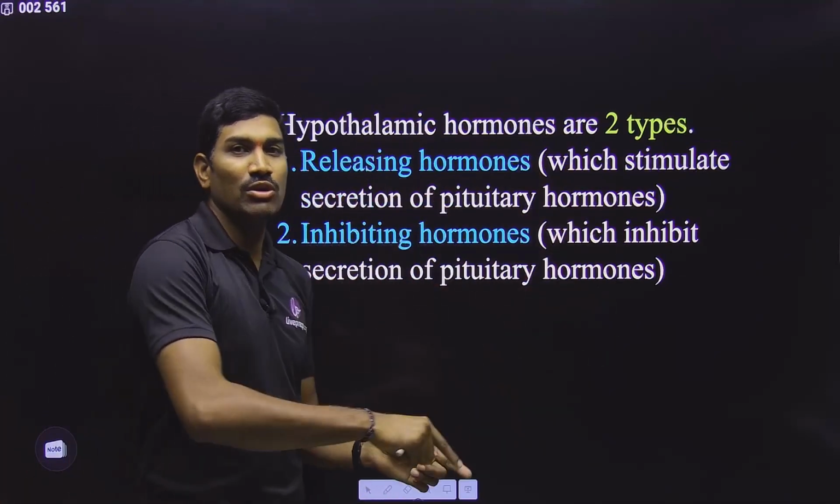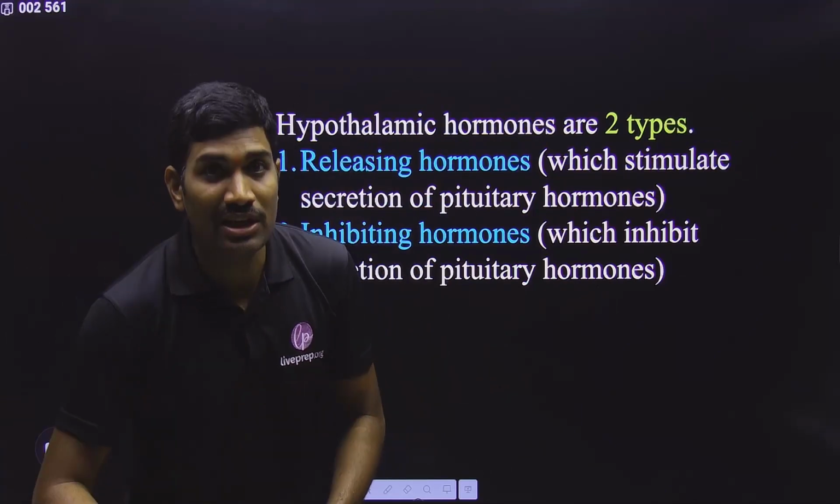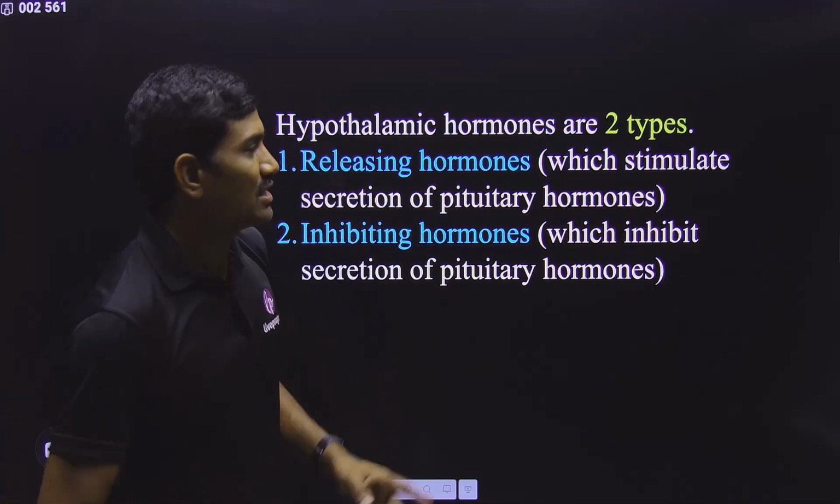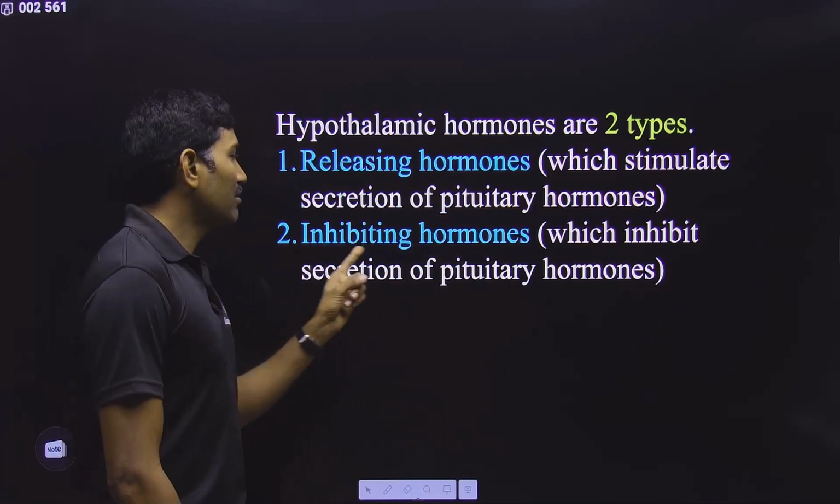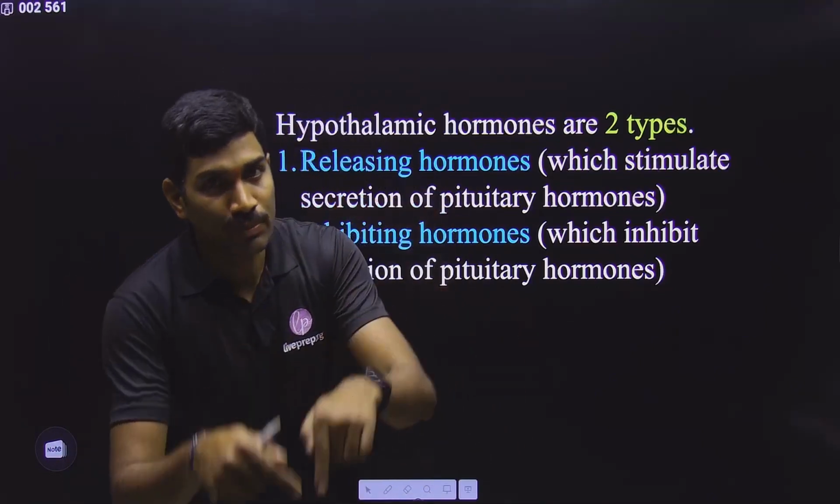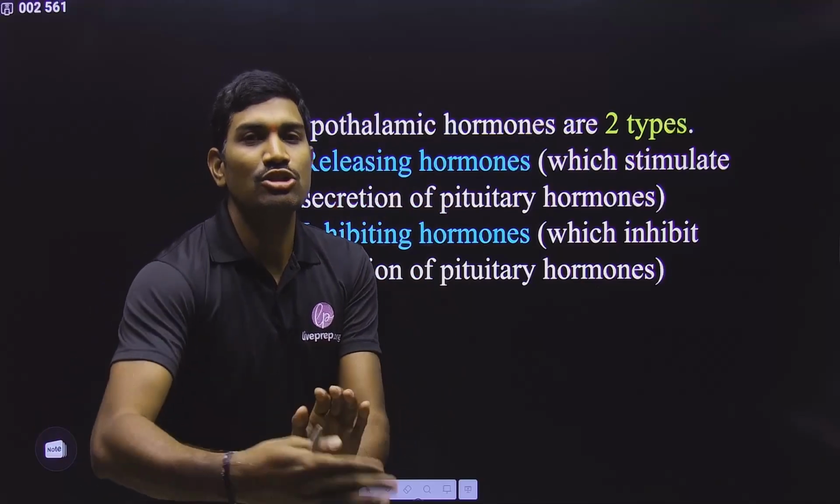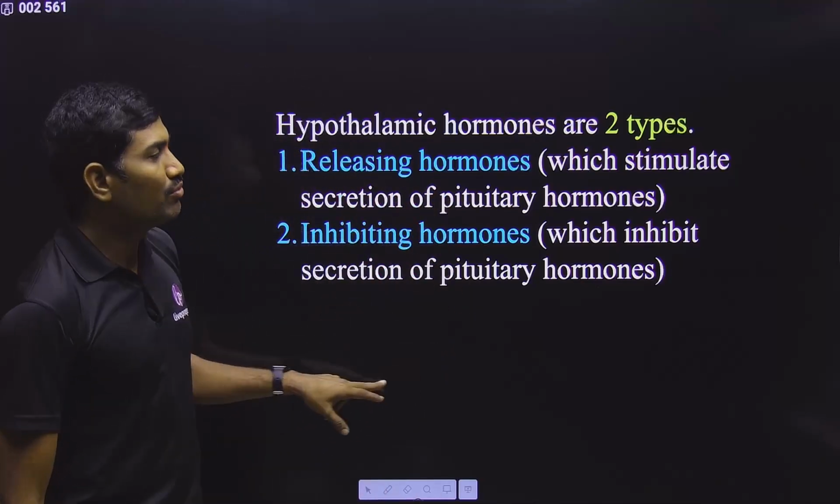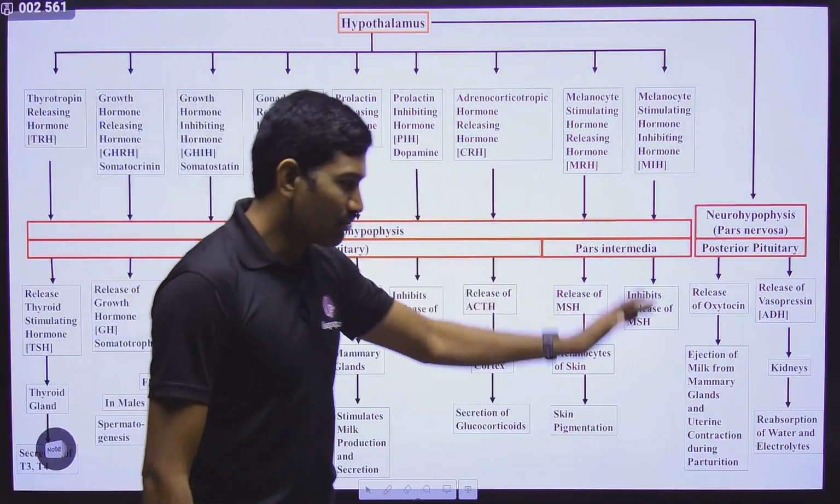When these hormones go and act on the pituitary, they stimulate the release of a particular hormone. That's why they are called releasing hormones. The second type are inhibiting hormones. When these hormones go from the hypothalamus to the pituitary, they stop the release of hormones from the pituitary. In this way they are acting, so that's why they are of two types. And this is the overall chart.